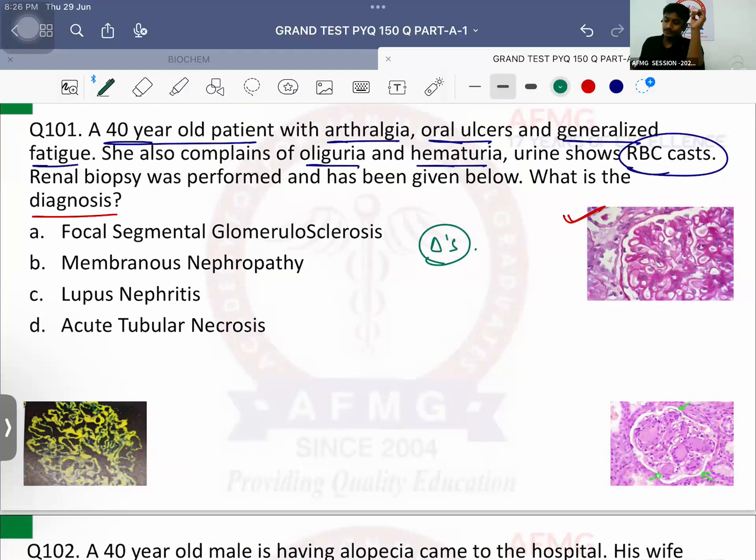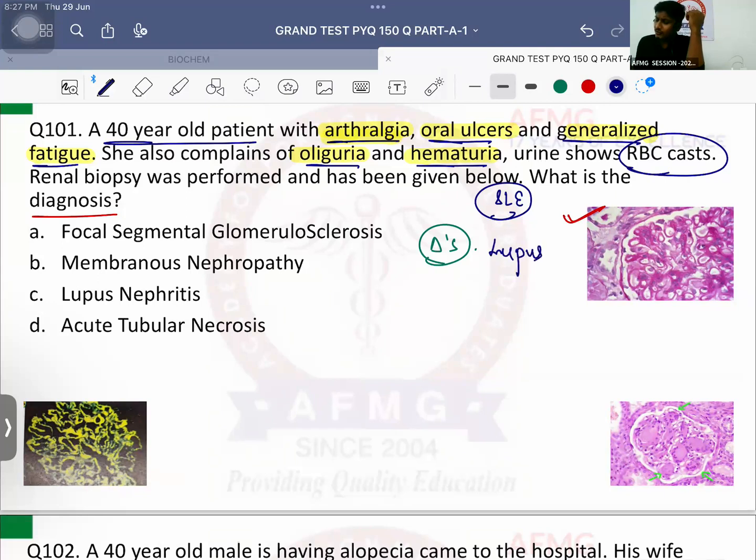What is your diagnosis? A 40-year-old patient with arthralgia, that is joint pain, along with oral ulcer, along with generalized fatigue due to anemia, along with oliguria due to kidney involvement, and hematuria due to kidney involvement. Okay, so what is it? Malar rash, discoid rash, serositis, oral aphthous ulcers, arthritis. It is a case of systemic lupus erythematosus, SLE. And in SLE, when there is kidney involvement, that is known as lupus nephritis.